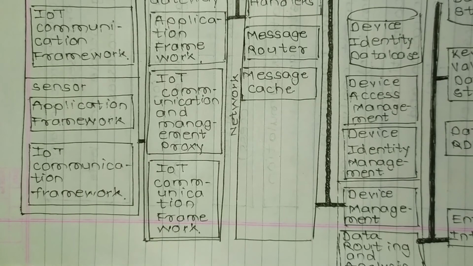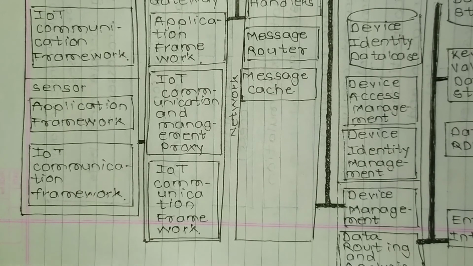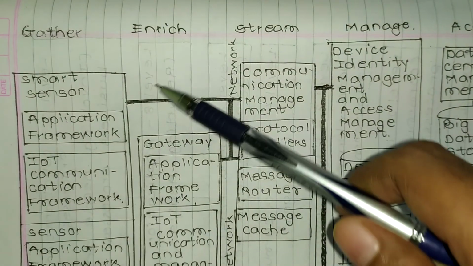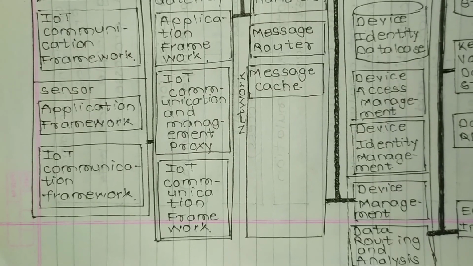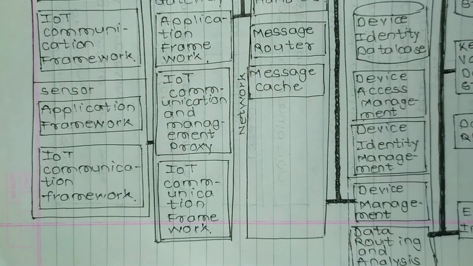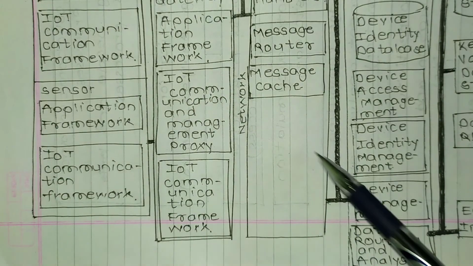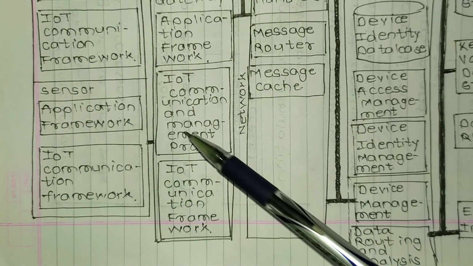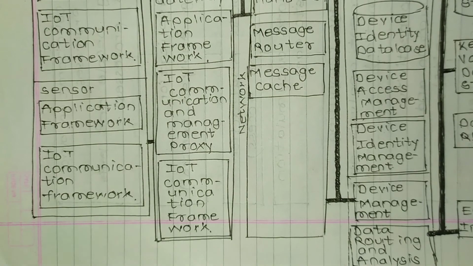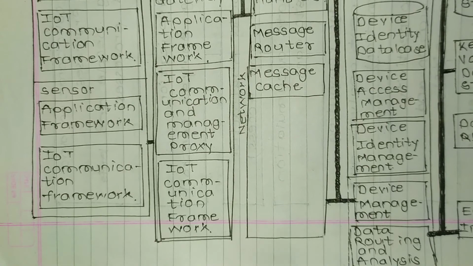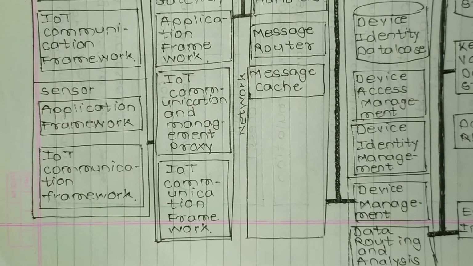Now we will see blocks in enrich section. Enrich section has the following blocks. So it has a gateway block. In gateway block it has application framework, second IoT communication and management proxy, and third is IoT communication framework. So it has three blocks in gateway in enrich section. Then this enrich section is connected to a stream section.